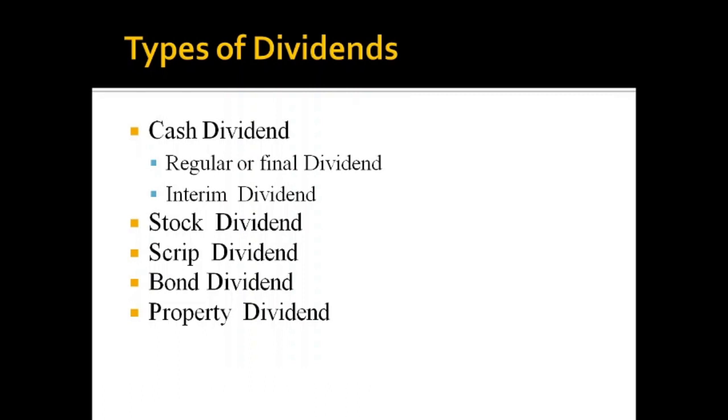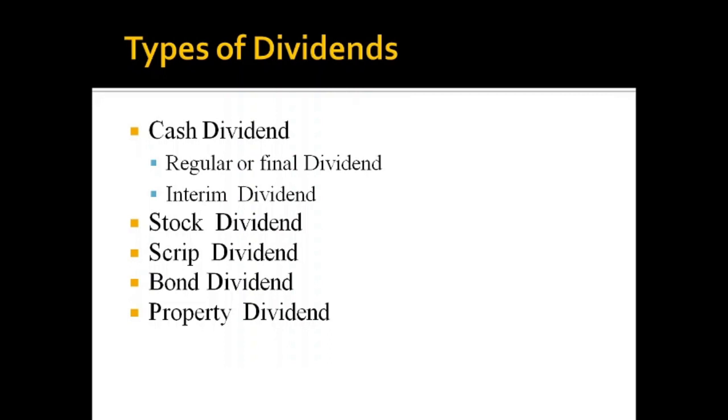Next one is scrip dividend. Scrip dividend means if the company is lacking funds, so they don't have the money to give the dividend in cash, at that time they can give a temporary promissory note or scrip to the shareholders, stipulating that the amount will be paid after a particular period. That kind of transferable promissory note is known as scrip dividend. In that particular promissory note, the amount that should be paid after a particular period will be correctly specified. So this is known as scrip dividend.